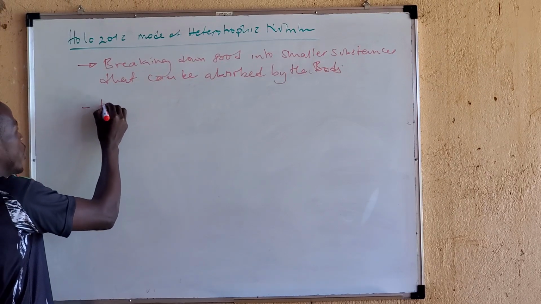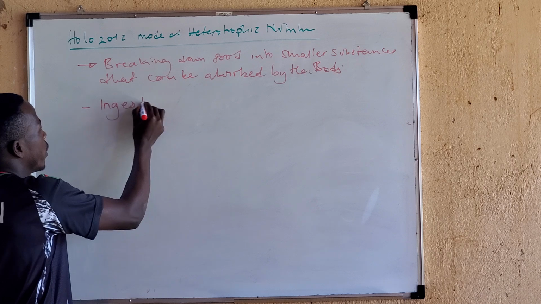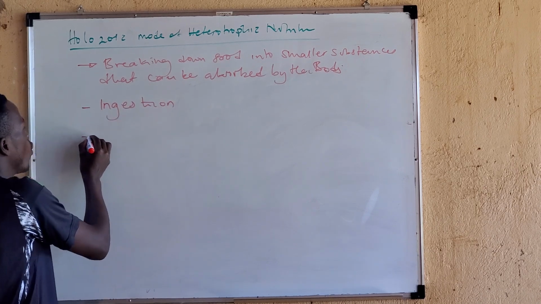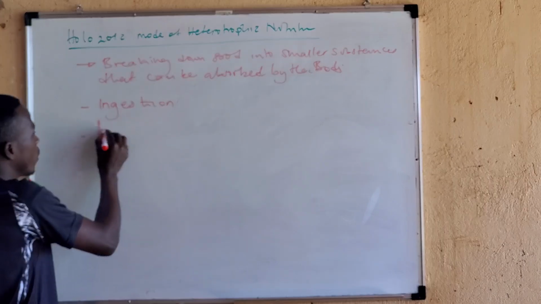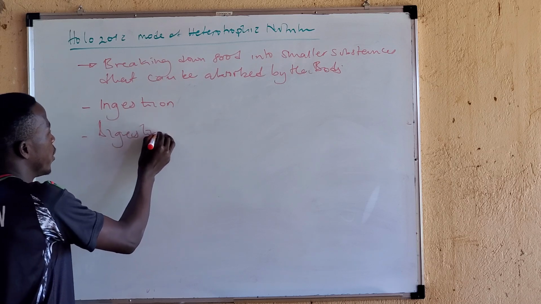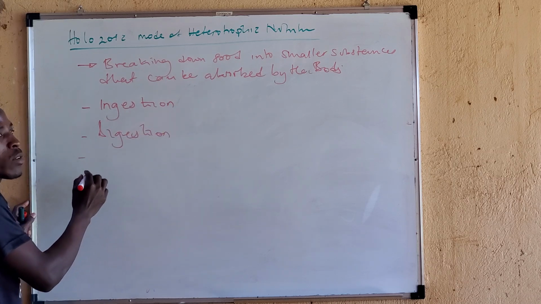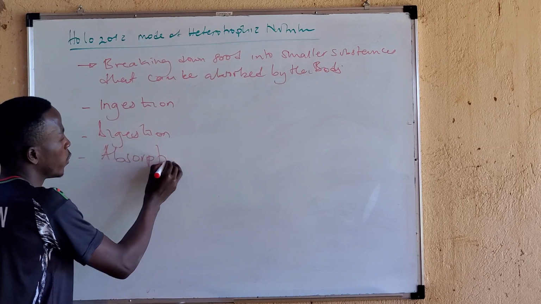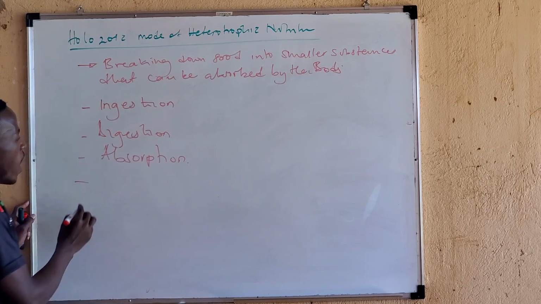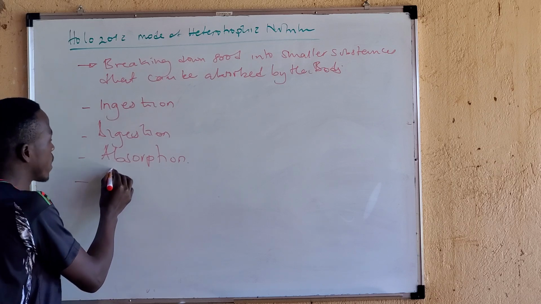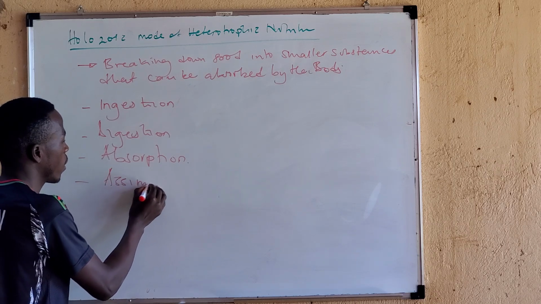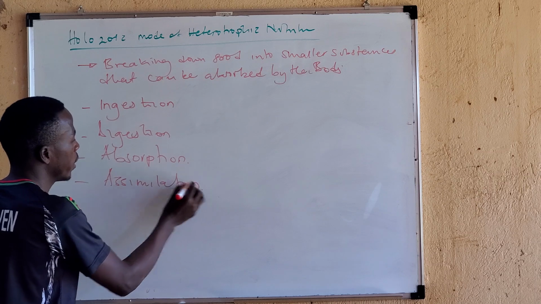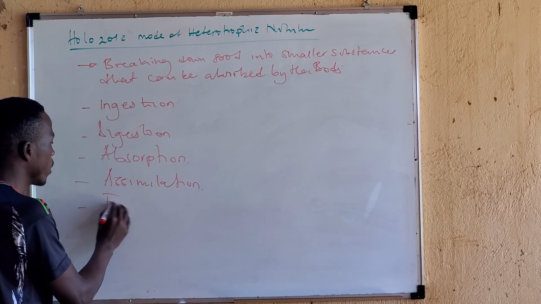Now, in the holozoic type of nutrition, we have the following. Number 1, ingestion. 2, we have digestion. 3, we have absorption. Then 4, we have assimilation. Then lastly, we shall see egestion.